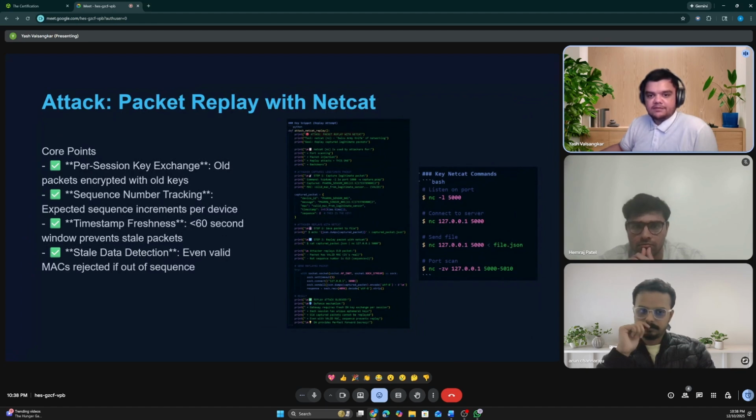Packet replay with Netcat. This is interesting because we are using Netcat, a raw TCP tool with no cryptographic awareness, to replay captured packets. The attack is: capture a legitimate encrypted message from a real sensor, wait for a new connection to start, and replay that old message using Netcat. Why it fails: old packets were encrypted with old DH keys from a previous session. The current session has different DH keys, so the old packet's MAC is for the wrong keys. Immediate failure. Sequence number tracking again: in all attacks, if the sequence number is not greater than the previous one, the packet is simply dropped and no attack is possible.